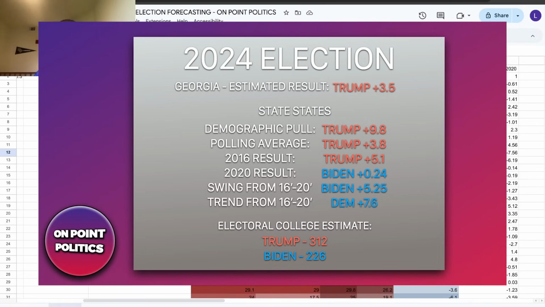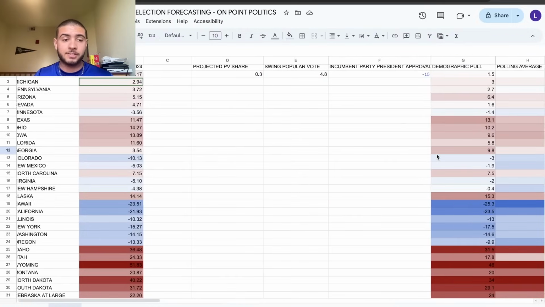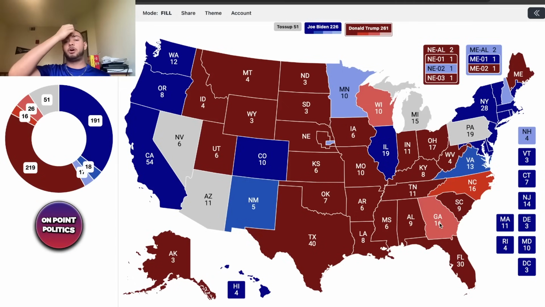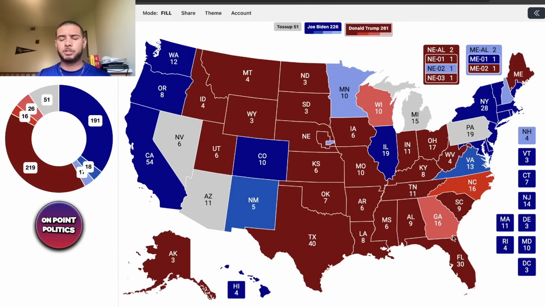And you could see that the swing from 2016 to 2020 was a 5-point swing, which is a pretty big swing in a certain direction. And the trend in the state is a 7.5-point trend. And so that is why it is lean R on this map. The trending factor is weighted pretty heavily on the map just to kind of ensure against error or bias. So Georgia would actually go Democrat in this model before Pennsylvania, which I find kind of weird.